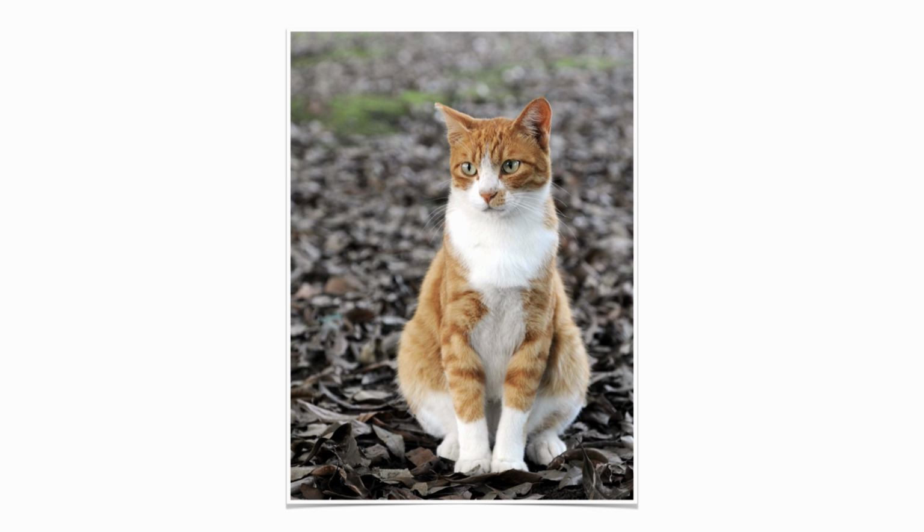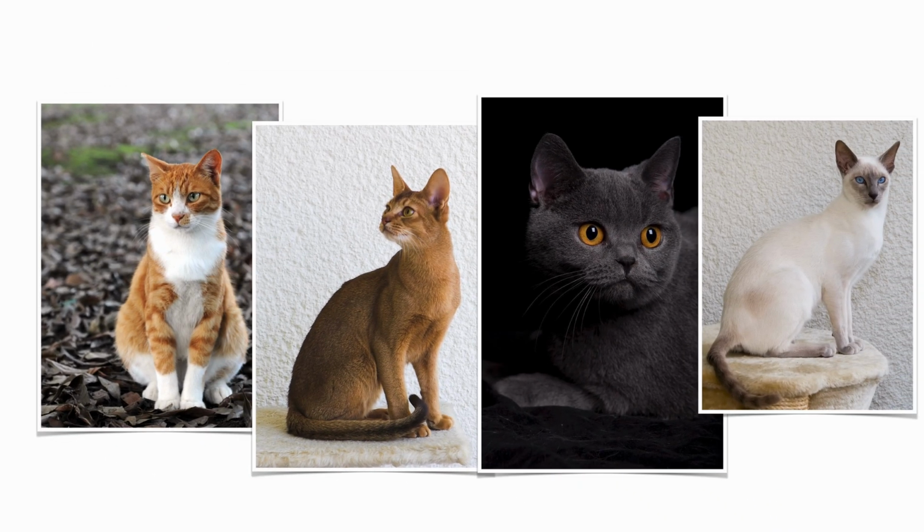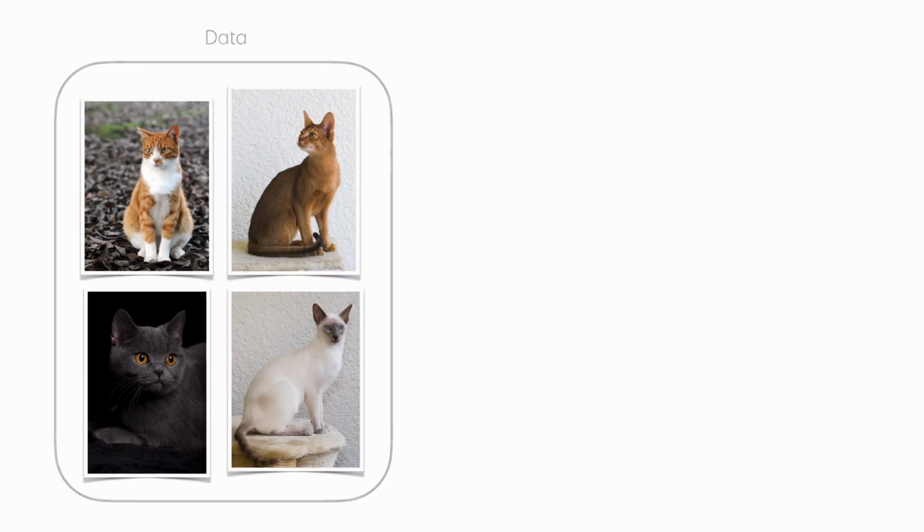That's because no one really can explain how they recognize a cat in a way that a computer can understand. We have learned to identify cats by examples, not by a detailed description of a cat. And that's very similar to how machine learning works. Machine learning is a new approach to programming based on data. Let's try to understand how it works with a simple example.